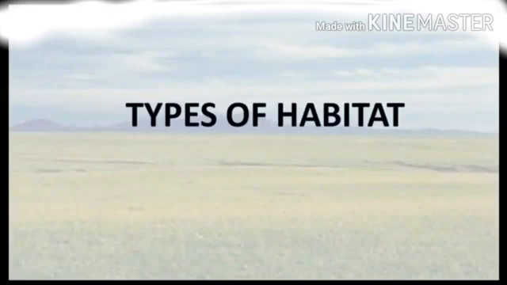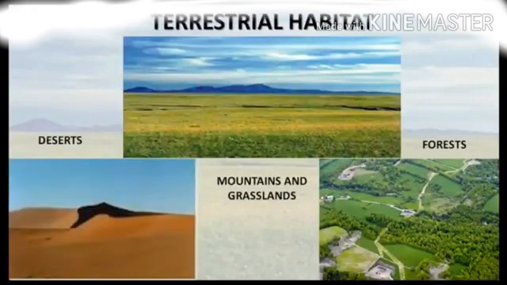The habitat which is present on the earth is known as terrestrial habitat, like deserts, mountains, grasslands, forests.